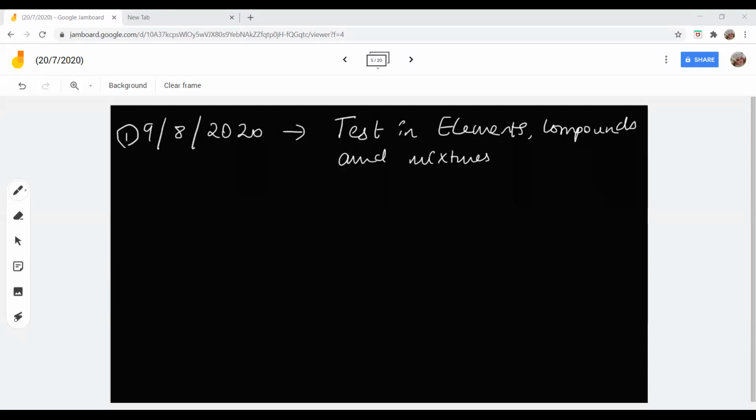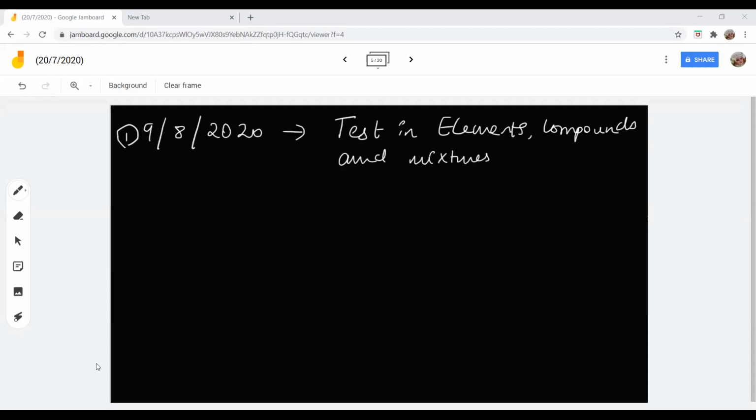I'll let you know how to write the test and all the other things. I asked you to arrange for only two things. Get ready with a paper and a pencil. Don't have your notebooks and other things nearby. Get ready with a paper and a pen or a pencil, whatever. And your camera should be on. Like when you click start video in the Zoom app, I should be able to see you writing the test.